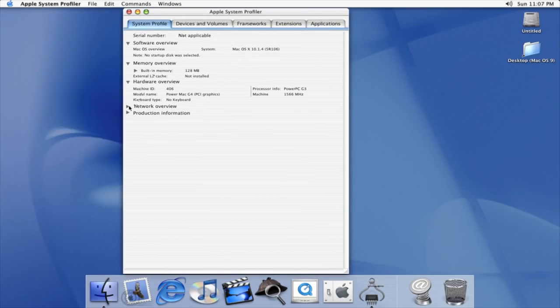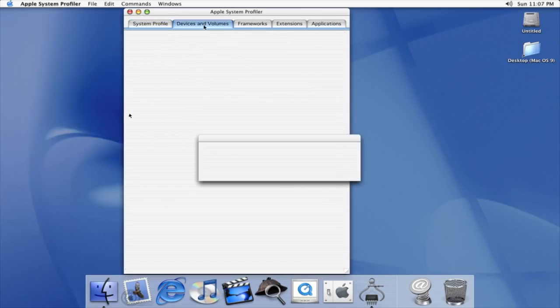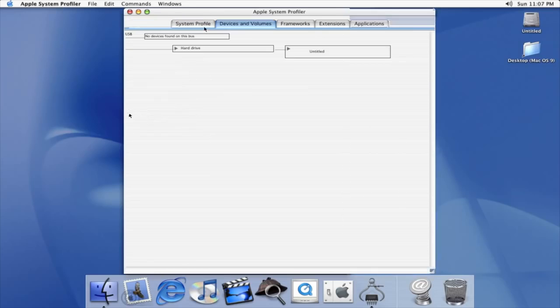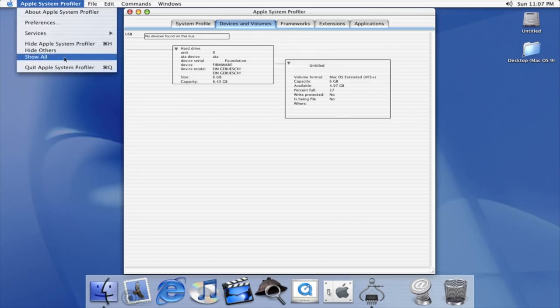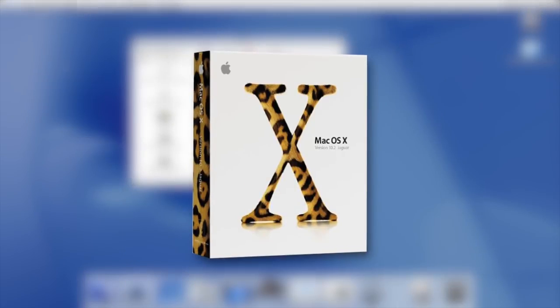And while it did contain some important improvements, many users complained that the leap from Cheetah to Puma was not large enough. The user interface had barely changed at all, and significant bugs still existed, including the kernel panics that caused system-wide crashes. On August 23, 2002, Apple followed up Puma with macOS 10.2 Jaguar.